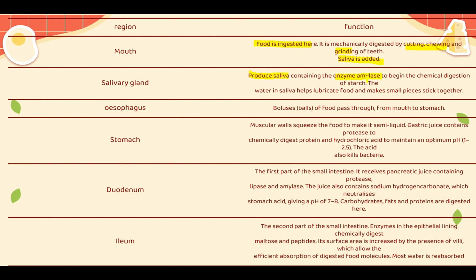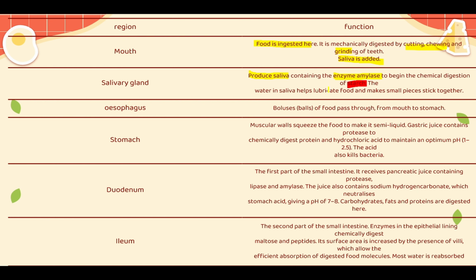This is the type of enzyme. I guess we talked about it in chapter 5, but that's fine. You don't really need to talk about it right now. We just want to focus on the points of chapter 7, to begin the chemical digestion of starch. Let me use red. This is an important point. Amylase is there for breaking down starch that enters the mouth. So the mouth has saliva. The saliva lubricates the food. The saliva also contains an enzyme, amylase, that breaks down the starch. And to produce that, it is your salivary gland.